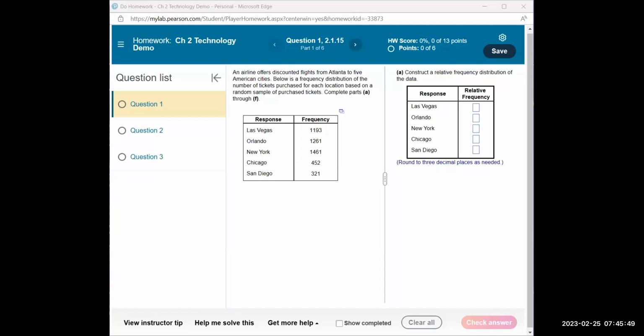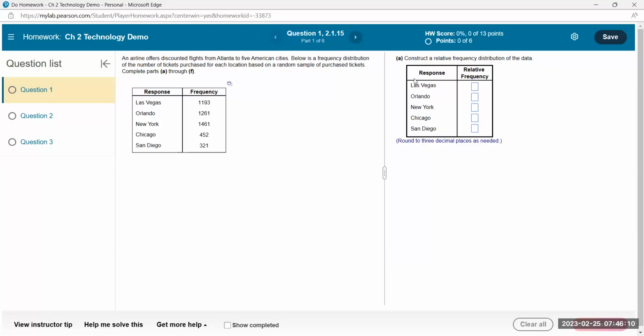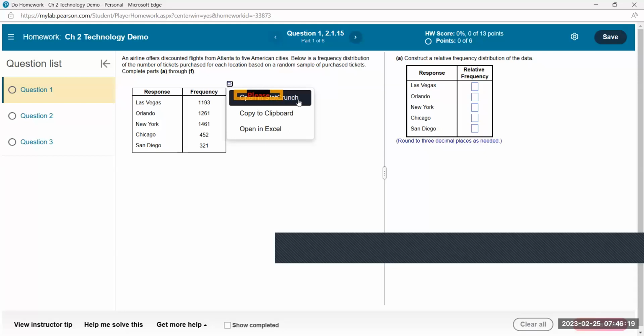So we're going to change the actual counts here to percentages, like of all the tickets sold here. What percent went to, let's say, New York, which seems to be the most popular in terms of how many tickets had been sold. Okay, so for a relative frequency, we're going to change it to a percentage. Was that New York's 50%, 20% of the total? So let's open this in StatCrunch.